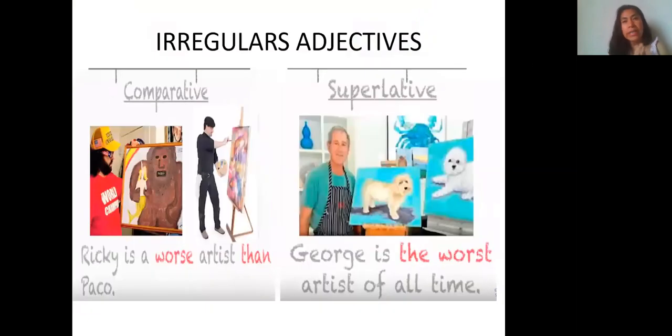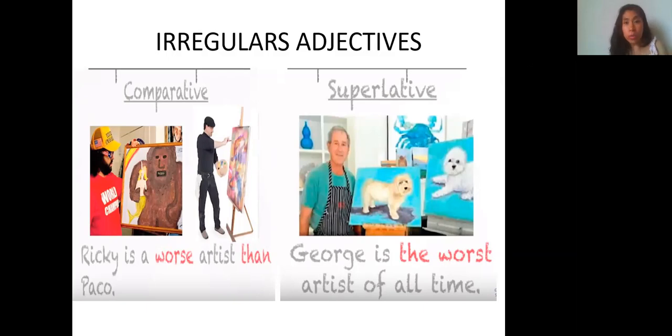Now, finally, we have the irregular adjectives. It means that these kinds of adjectives completely change when we use the comparative and the superlative. And this is my example. If I have the adjective bad, look at how we put it in comparative.